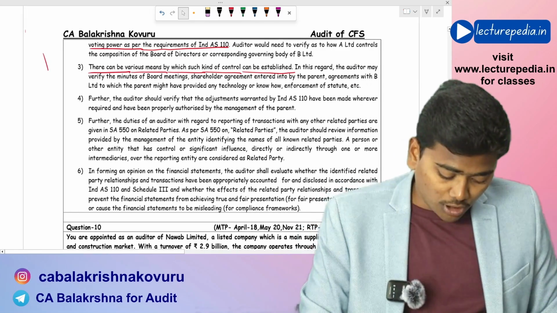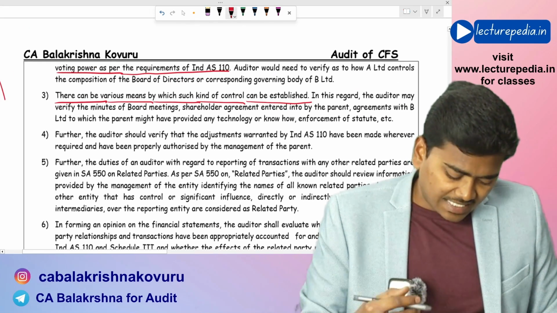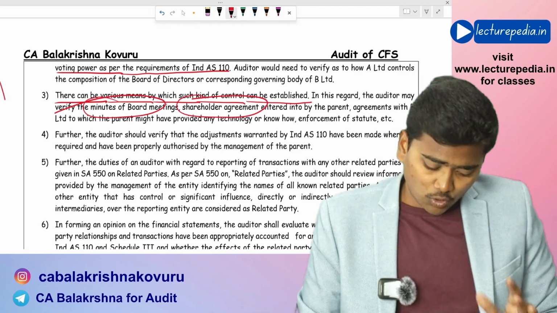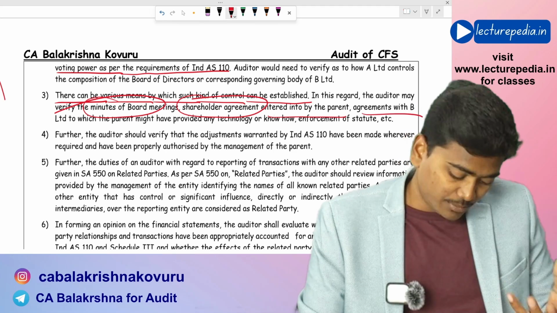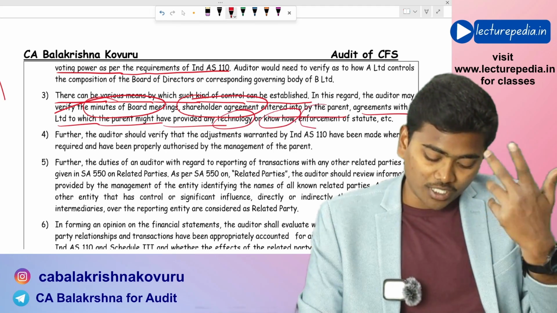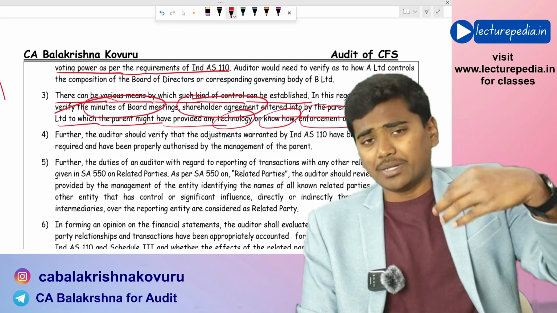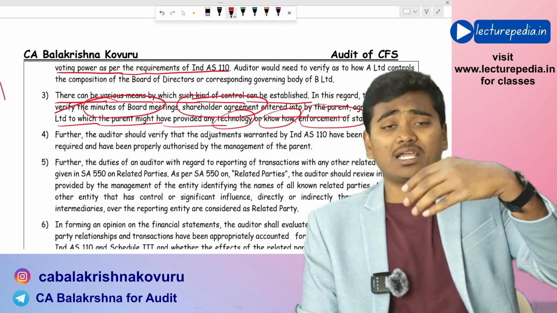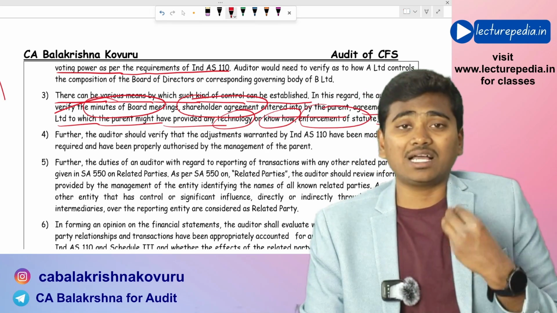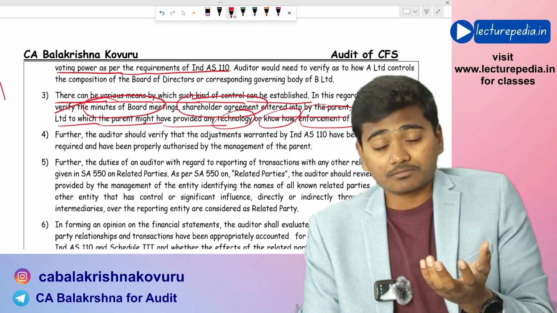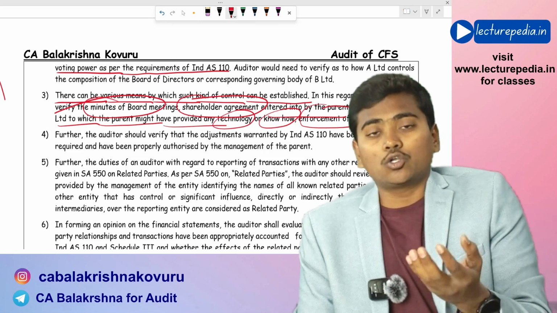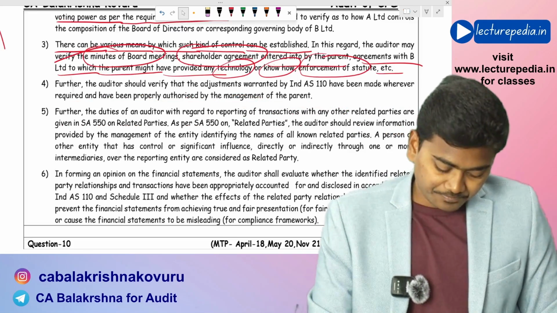For this purpose, what the auditor can do is read the minutes of board meetings, or a shareholder agreement entered into by the parent, or an agreement with B Limited, to which the parent might have provided any technology or know-how, enforcement of statute, etc. By reading the minutes book or any other agreements entered into by the parent, the auditor has to verify whether there are any subsidiaries to the parent, whether the parent is exercising any control over other companies.